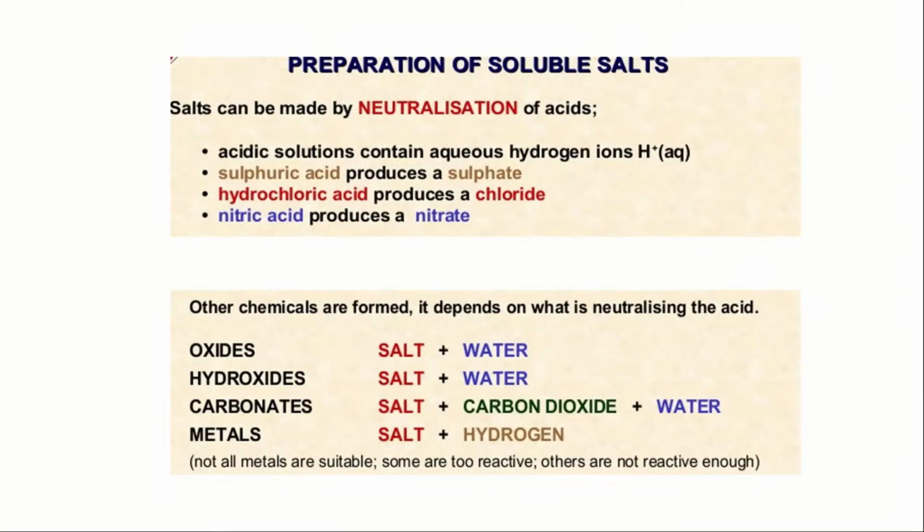Preparation of soluble salts. Salts can be made by neutralization of acid. We know that a neutralization reaction gives salt and water. Acidic solutions contain aqueous hydrogen ions, H plus ions. Sulfuric acid produces sulfate. Hydrochloric acid produces chloride. And nitric acid produces nitrate. These are the salts made by the specific acid. So sulfuric acid gives sulfate salt. Hydrochloric acid gives chloride salt. And nitric acid produces nitrate salt.